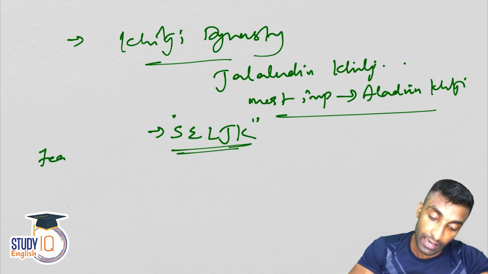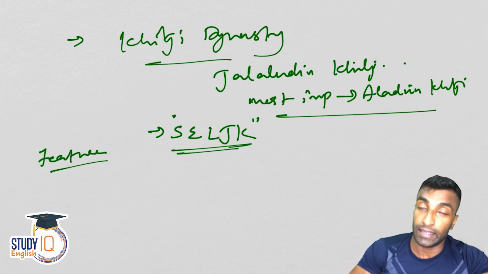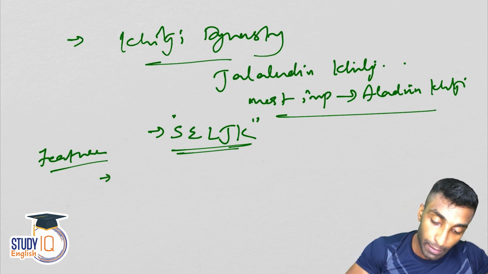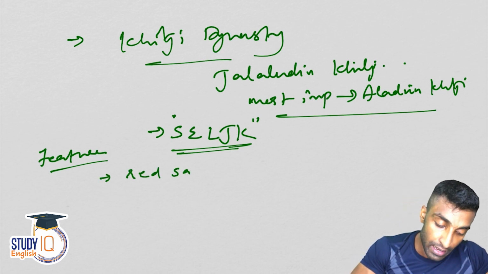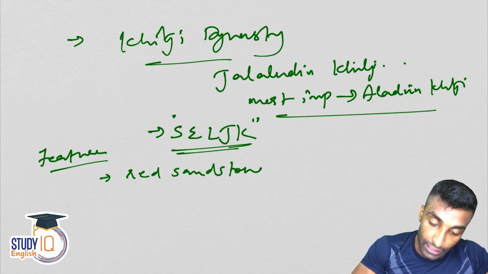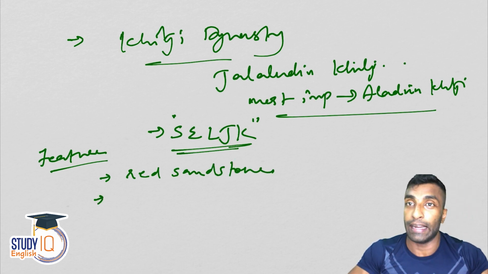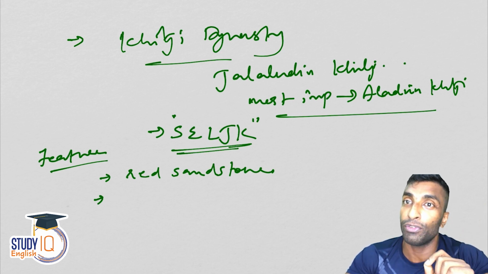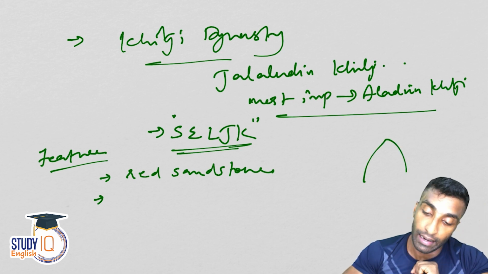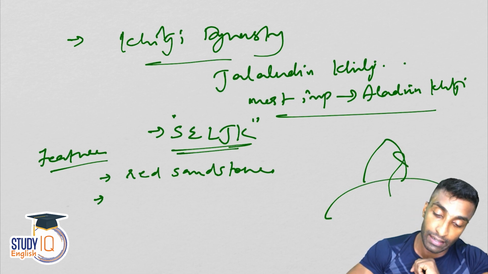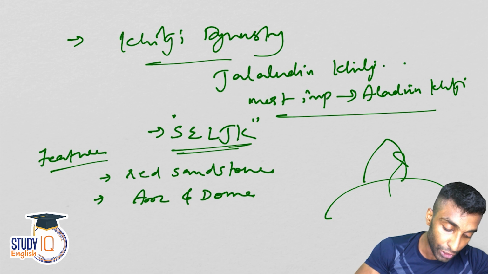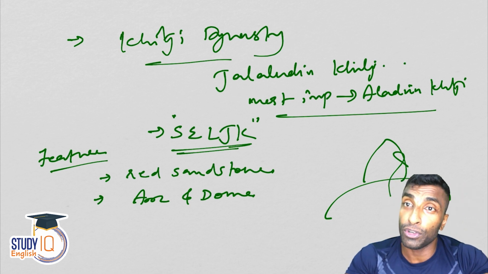What are the features? Let's look into the features. See, guys, use of red sandstone is one of the typical features. And I told you about arch and dome, so introduction of arch and dome, right? Arch like this, dome like this. And also use of mortar.